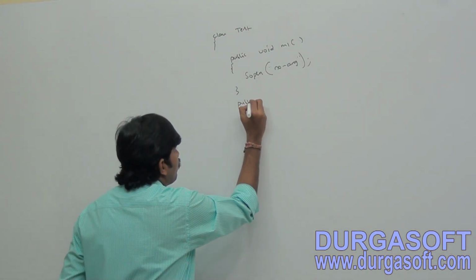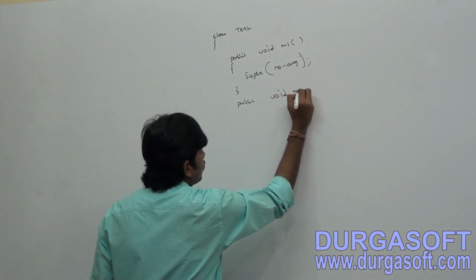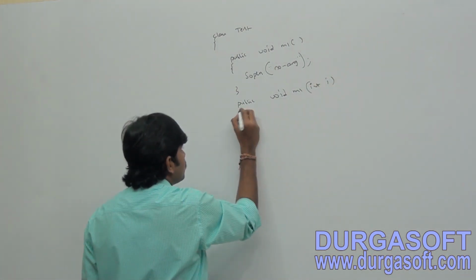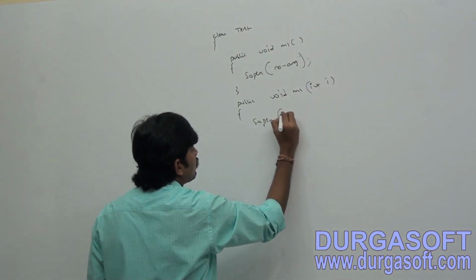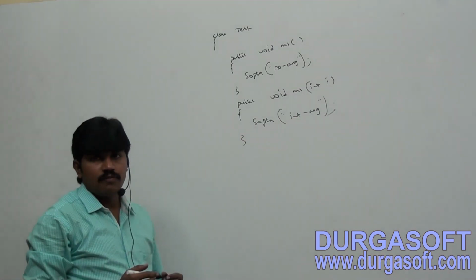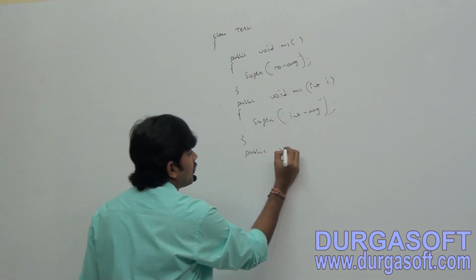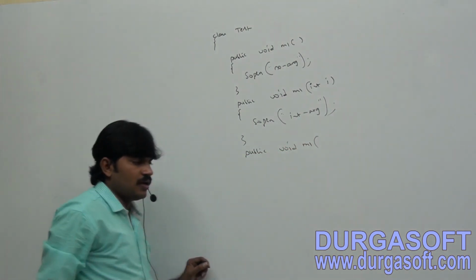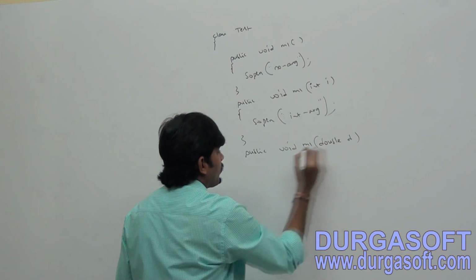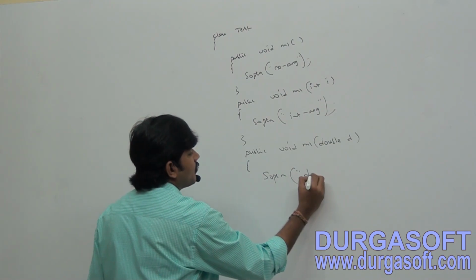Next, public void M1 of int I, System.out.println, int-arg method. Similarly, public void M1 of double D, System.out.println, double-arg method.